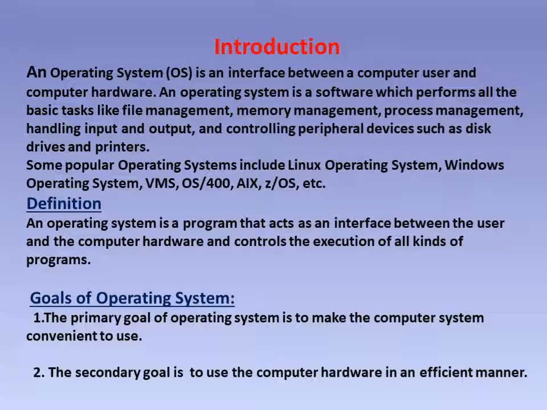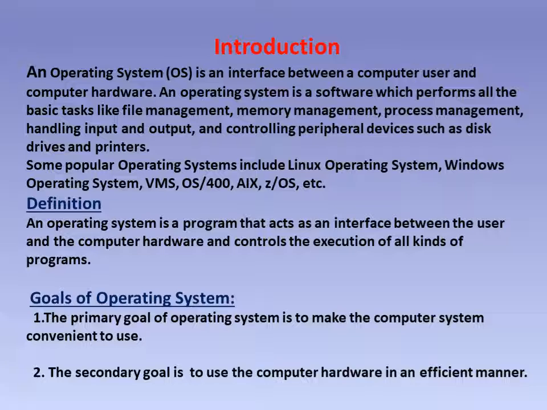There are two important goals of the operating system. First, the primary goal of the operating system is to make the computer system convenient to use. Why does it become convenient to use? Because of the operating system, we can easily handle the computer.